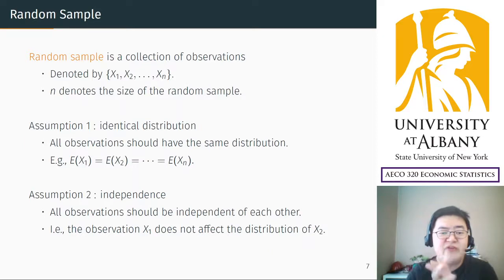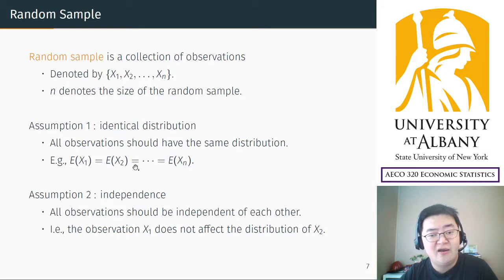For example, imagine a very absurd case where x1 is the first person's annual income and x2 is the second person's height. Of course, they have different distributions, but no one would do that kind of survey.